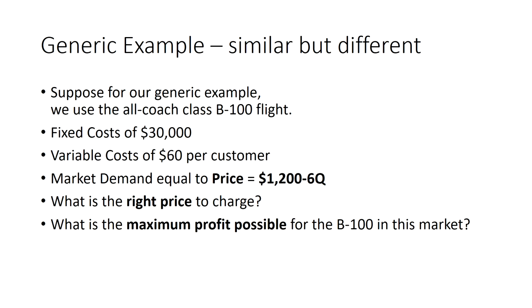Now, the example I'm going to be using is going to be different than yours in only a few ways. It's really similar. We're still going to use the all-coach class B100 flight. We're still going to use fixed costs and variable costs that are the same that you're going to be using. But I've changed the market demand to be a different formula than the one that you're using. The one I'm using is price equals 1200 minus 6Q. And the question I'm going to be answering is what is the right price to charge? What's the maximum profit possible? That's the only difference, the formula.